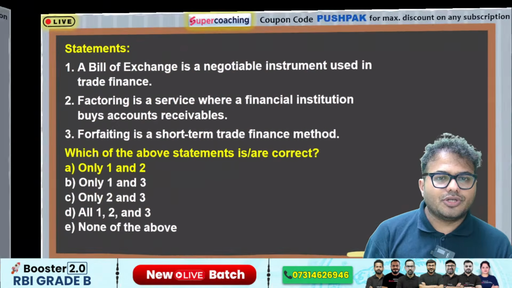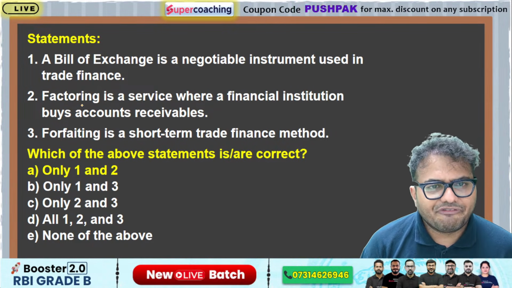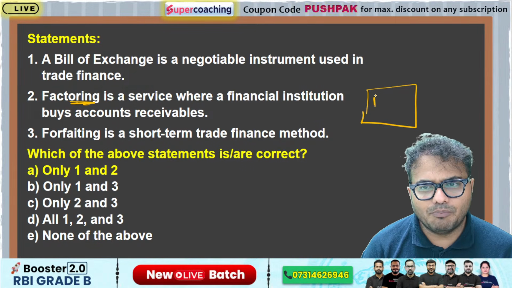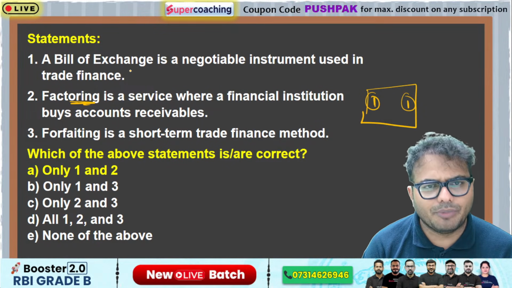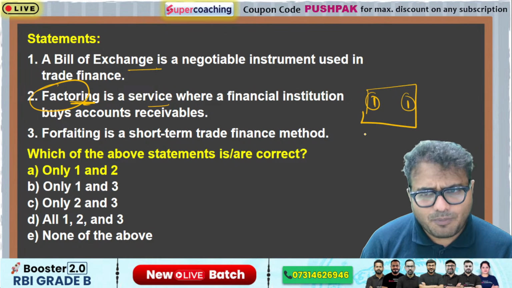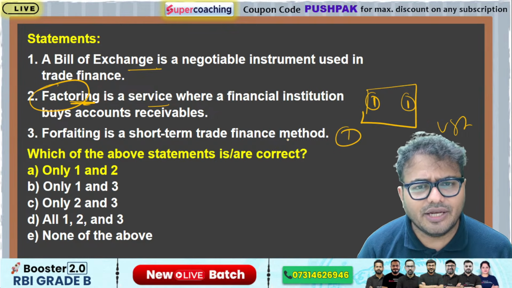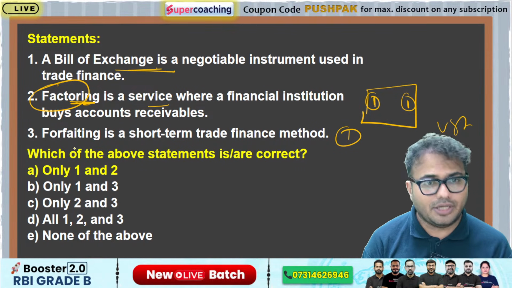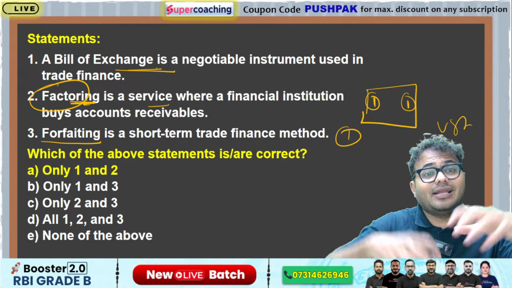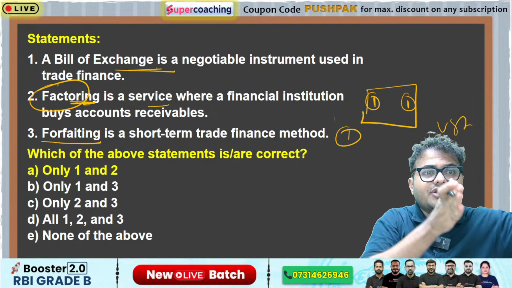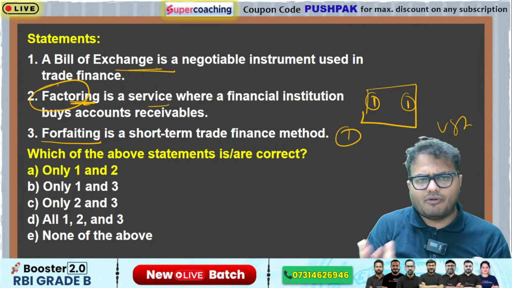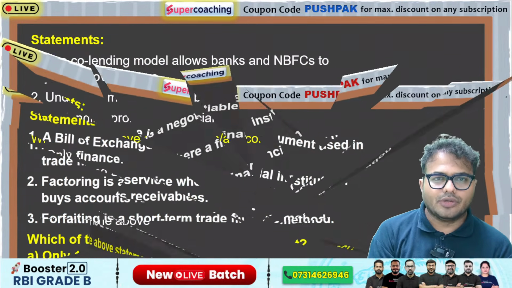Yes, the answer of this question is 1 and 2. Look, factoring is useful inside the country. Suppose one company from India and another company from India are using a bill of exchange for transferring the money, that service is called factoring. If one company is in India and another company is in USA, and they are using a bill of exchange for transferring the money, that is called forfeiting. So forfeiting is the international level concept. Its national version is called factoring and its international version is called forfeiting. That is the scenario, that is the concept. Bill of exchange is of course used. So the answer is 1 and 2 in this criteria.